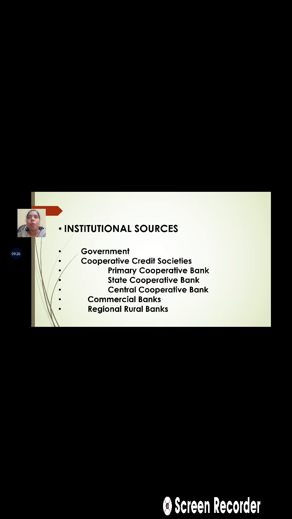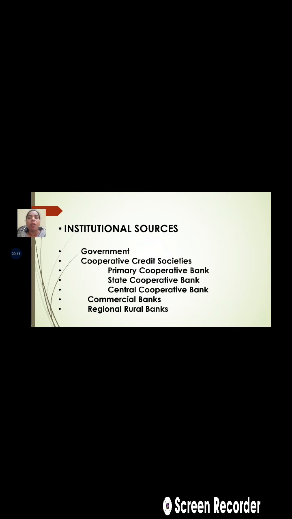So these commercial banks provide short-term as well as medium-term loans to the farmers, and for that purpose they mortgage certain assets. They take the pledge from the farmers and mortgage it. So the commercial banks provide basically the short-term as well as medium-term loan requirements.